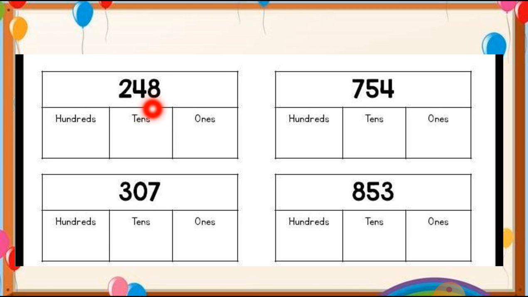248. So let's write the place value of 248. The place value of 8 is 8. So the ones value is 8. Here the tens value is 4. So the place value of 4 is 40 and the place value of 2 is 200.